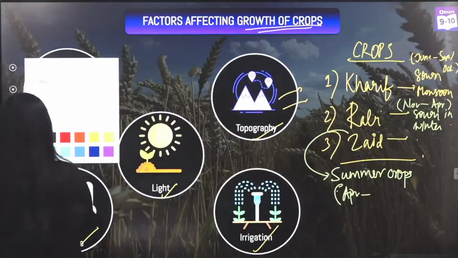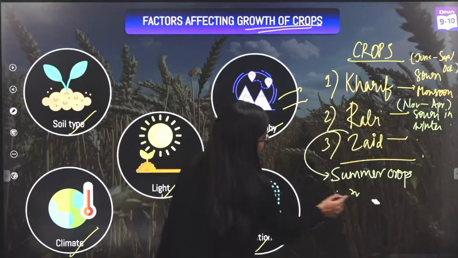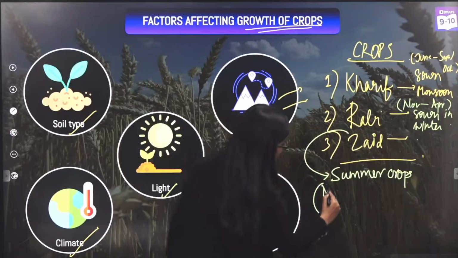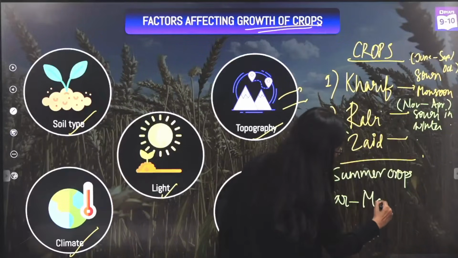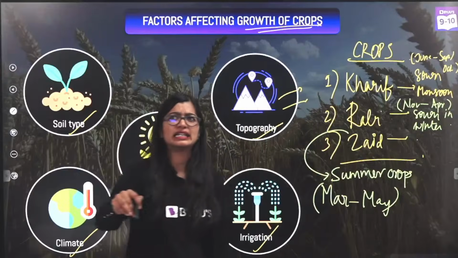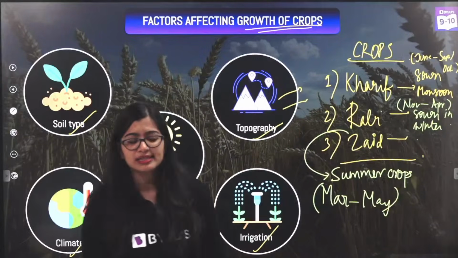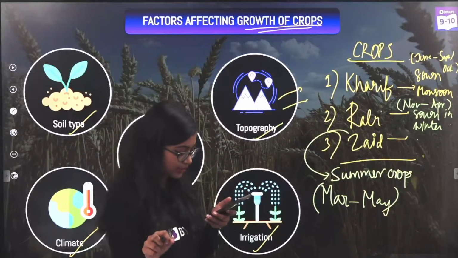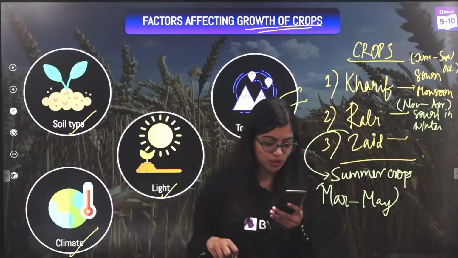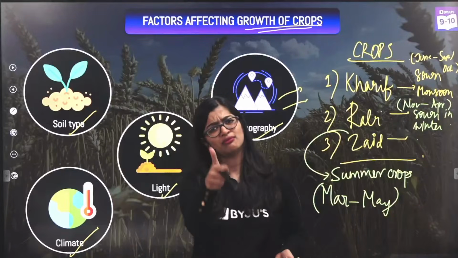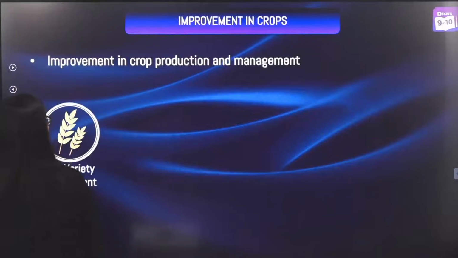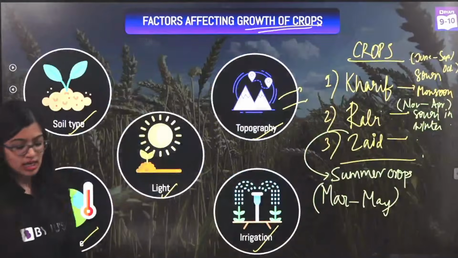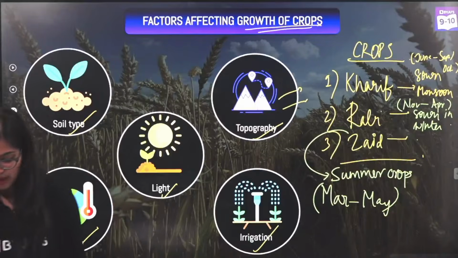So let me just erase this. Right. So we see that these are sown between March and harvested by May. So your watermelons, your pumpkins, your cucumbers, they are all examples of Zaid crops. Very good, Arnav. Very, very good. Aditi, Venkat, all of you have given me the answer. Wonderful. So now that we know we have all of these types of crops to grow, these are the three kinds of crops that are there.